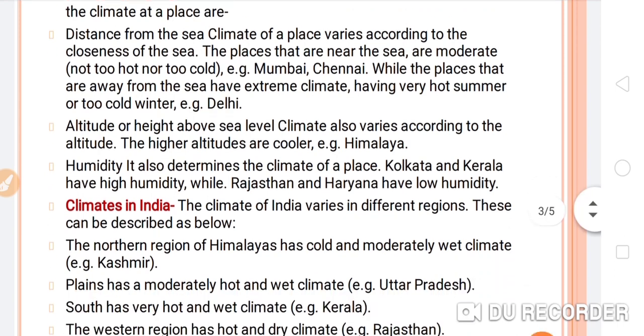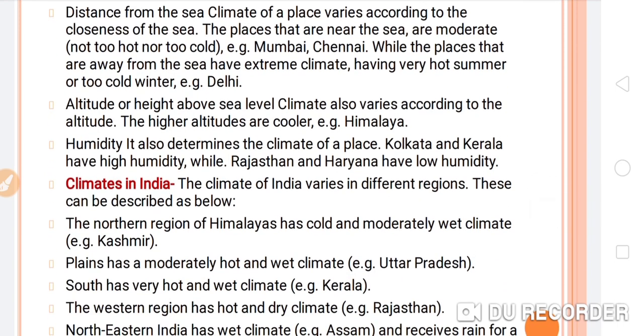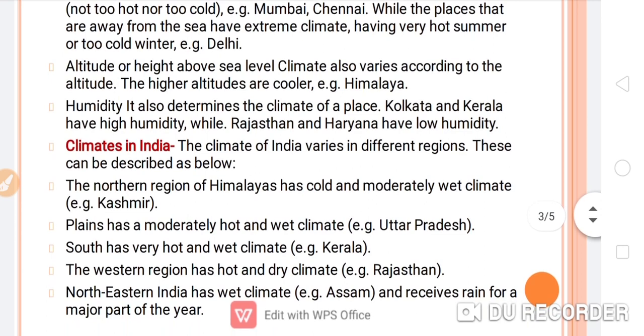Now next, altitude or height above the sea level. Climate also varies according to the altitude. The higher altitudes are cooler, for example the Himalayas. Next factor is humidity. It also determines the climate of a place.